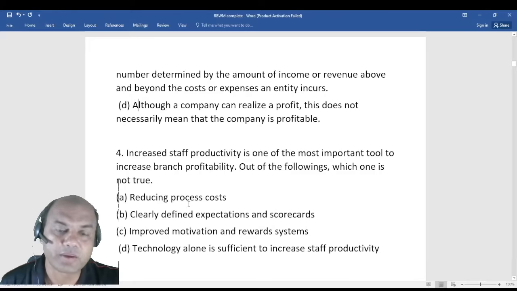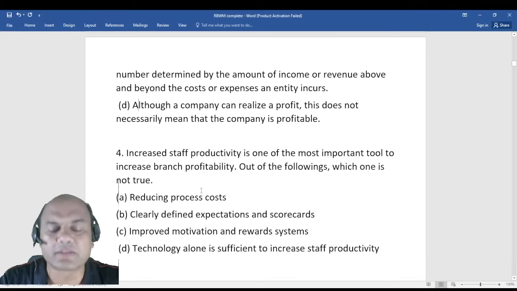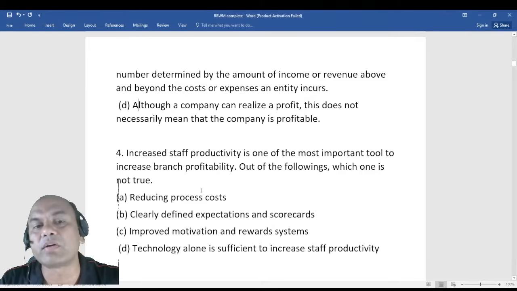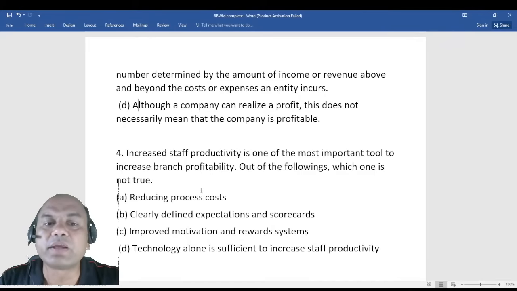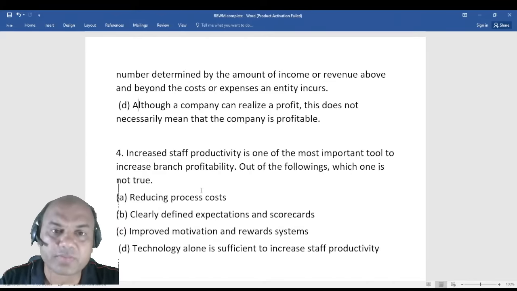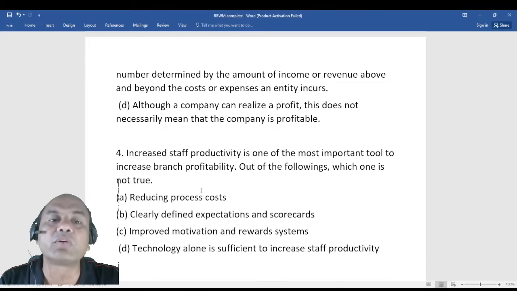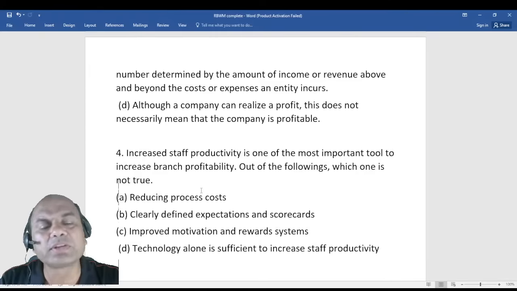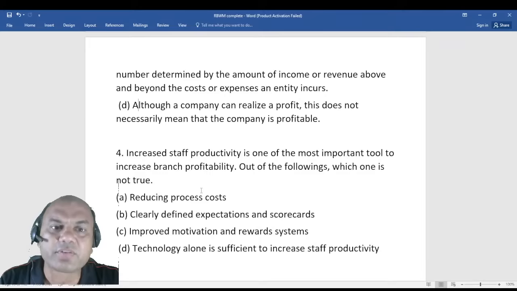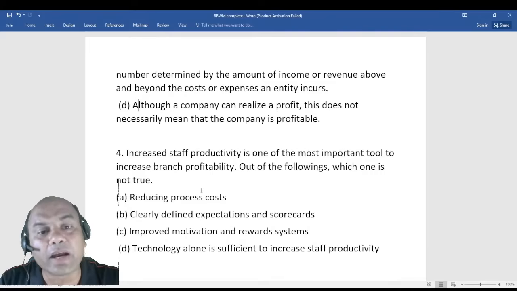Don't do that, okay? I'll also give you tips on how to solve the paper of any exam, not only RBWM. Number one, whenever you feel any answer is correct in one of the options, directly take it and move ahead. Number two, if you feel some question is very difficult and you can't solve it, skip that question immediately and move on to the next one. Why do we move on? Because as time passes and you become confident by solving other questions, you get that answer also.